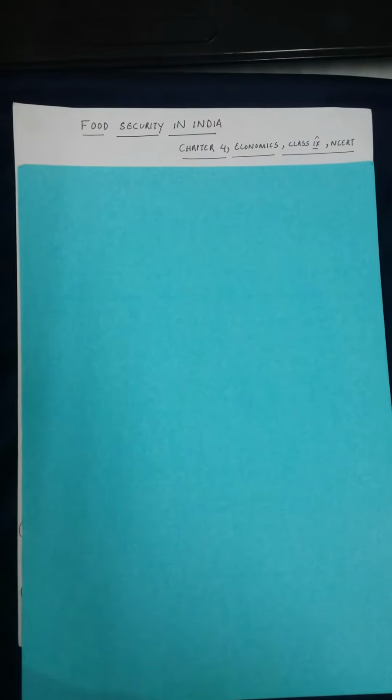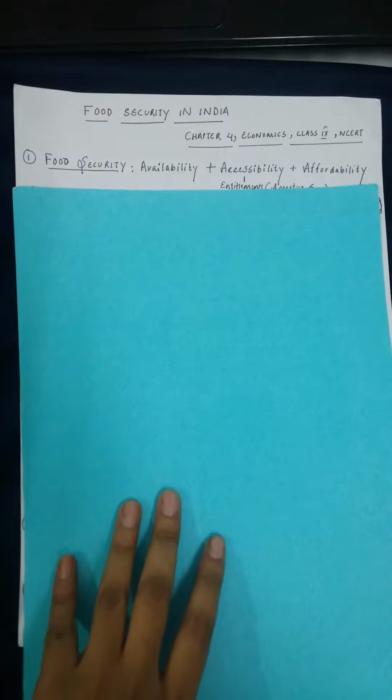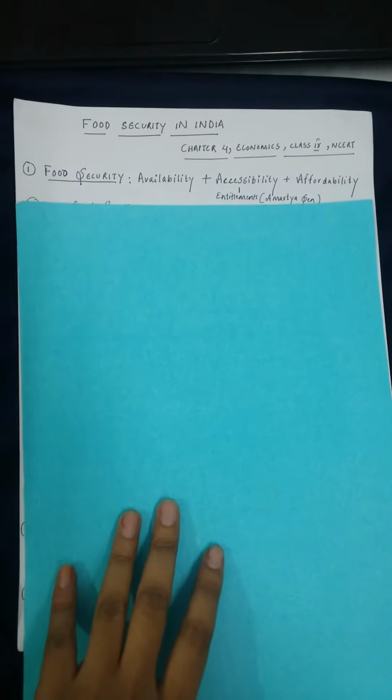So, today we'll be briefly discussing the chapter Food Security in India, which is chapter number 4 in the economics book of class 9th NCERT. So, the first point that I would like to discuss is what is food security?